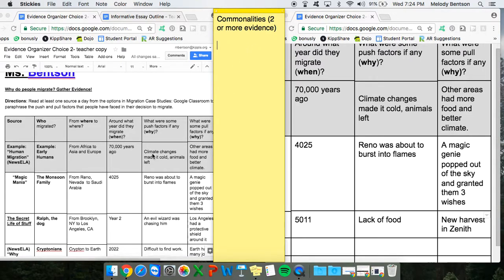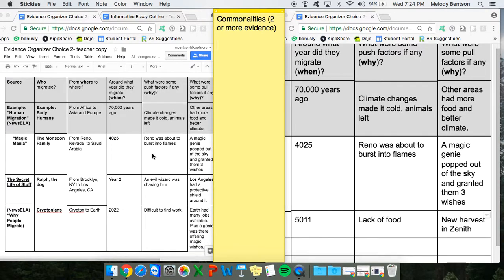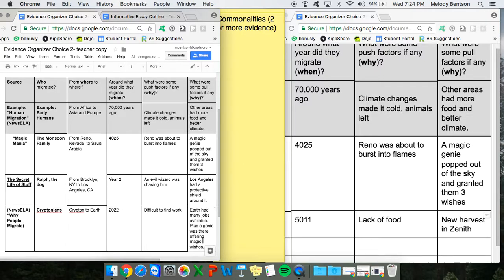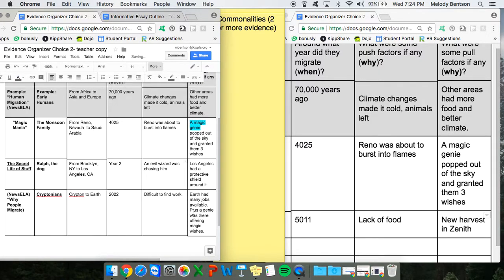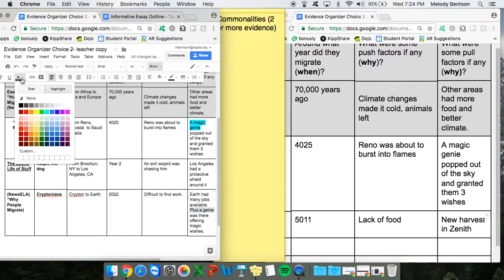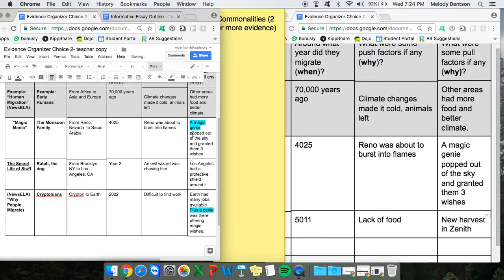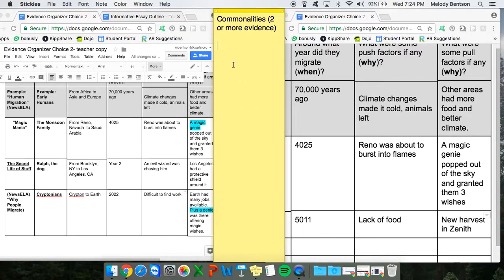And remember, I'm answering the question, why do people migrate? Well, I remember in reading through my essay that this genie thing popped up pretty often. Oh, look, the Monsoon family, there was a pull factor of a magic genie popped out of the sky. So I'm going to highlight that because I also see that this genie thing popped up here again. And this is also a piece of evidence that my partner found and agreed on. Magic genie, magic genie. It sounds like people migrate when genies give them 3 wishes.